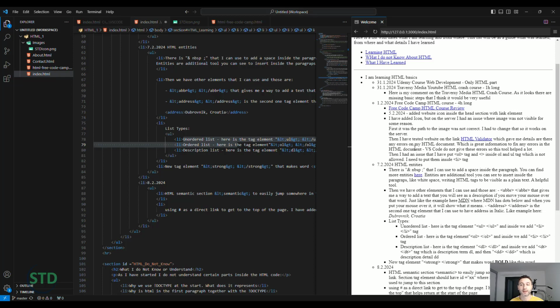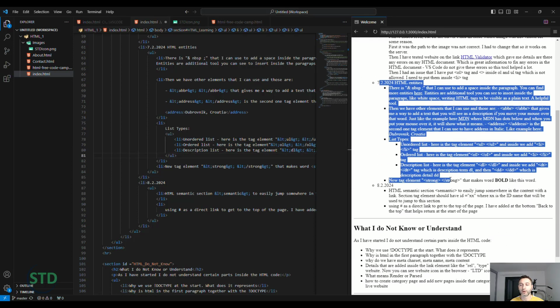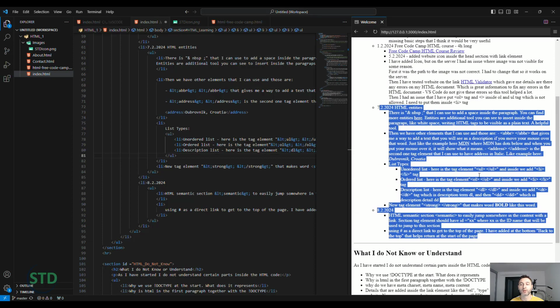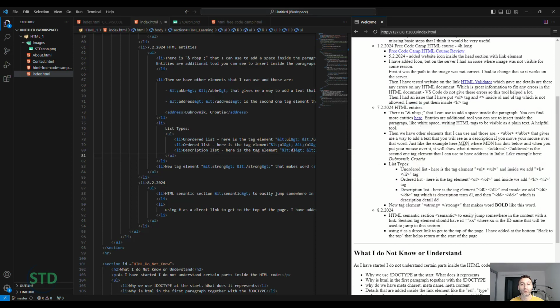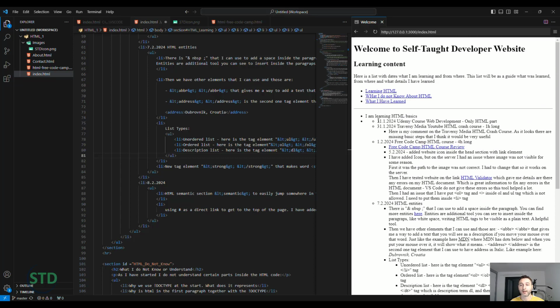For example, currently I know everything from my head because I was using this inside VS Code, all the knowledge, these HTML tag elements, and when I was testing writing, I knew what I would like to see on the web page. And when you know what you would like to see, for example, I wanted a list that is ordered and also unordered, and also something indented inside. I needed to learn how to do that.